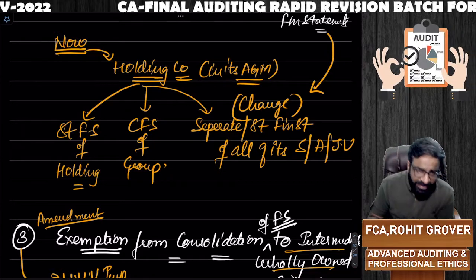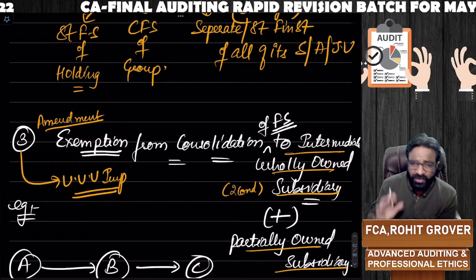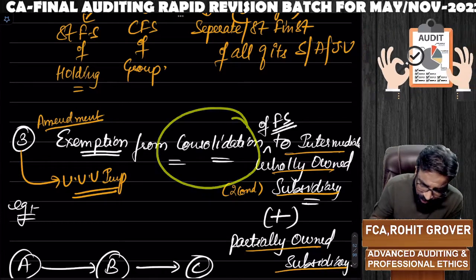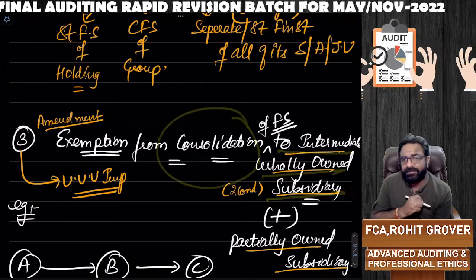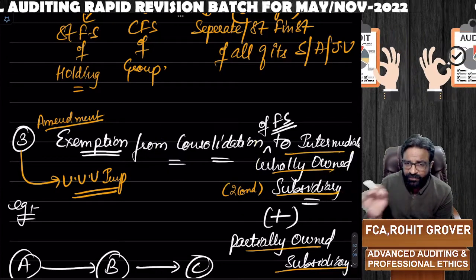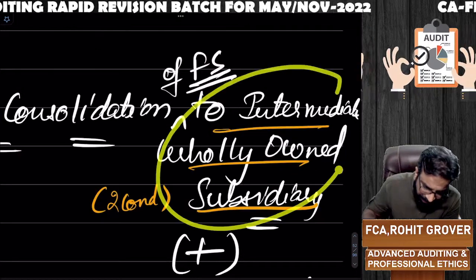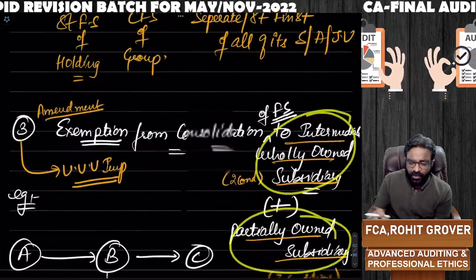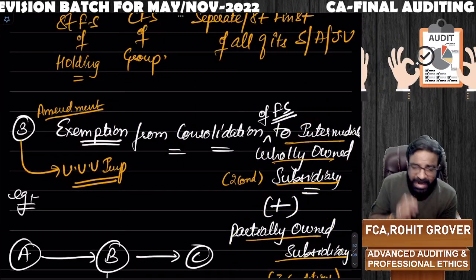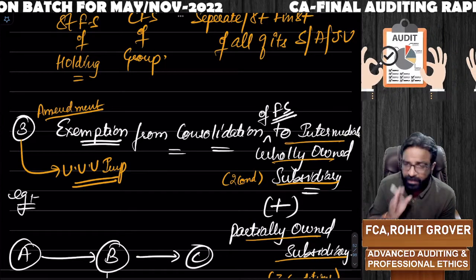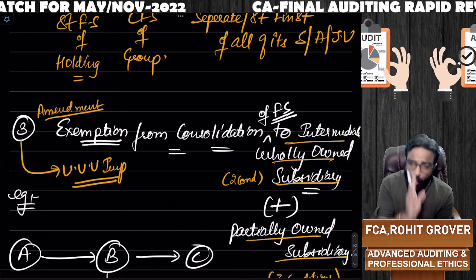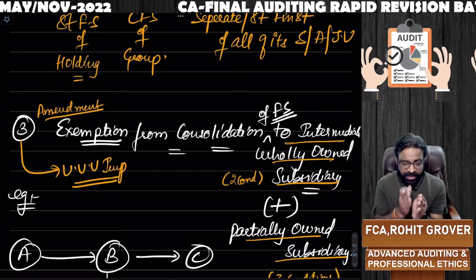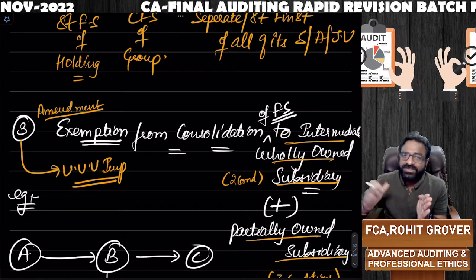Now, next one. Sir, what is the exemption from consolidation? Remember one thing. Now listen to this carefully. Exemption from consolidation to intermediate wholly owned subsidiary. Exemption from consolidation of financial statements to which subsidiary? Intermediate wholly owned subsidiaries as well as partially owned subsidiaries. First of all, to understand, if you are an intermediate wholly owned subsidiary and you are a parent of some another company, it means you are a subsidiary, but wholly owned subsidiary. You are also a parent of some other company.